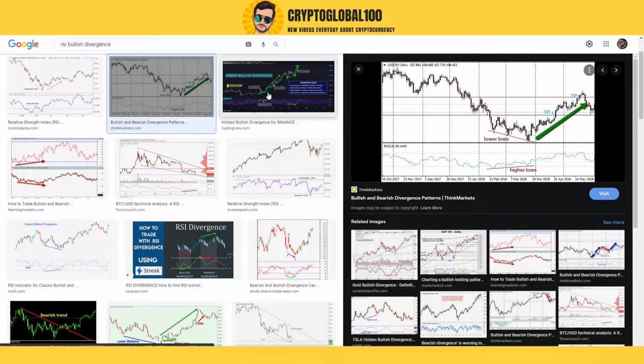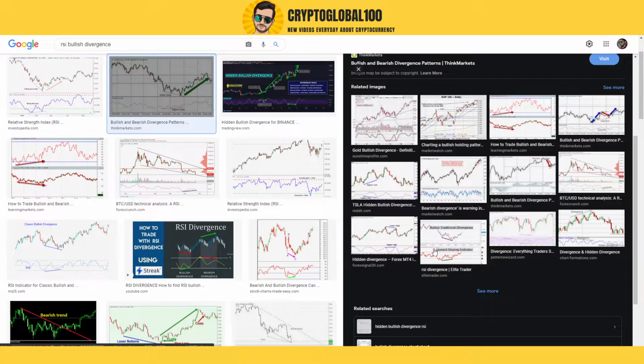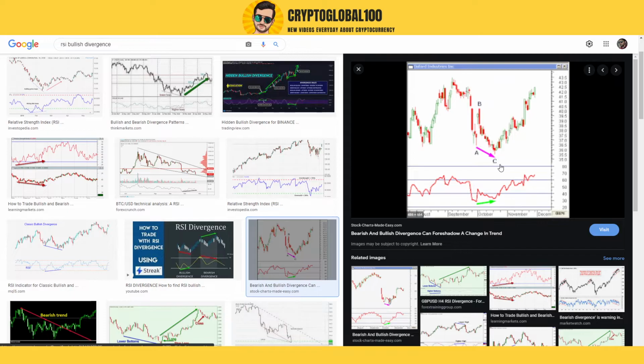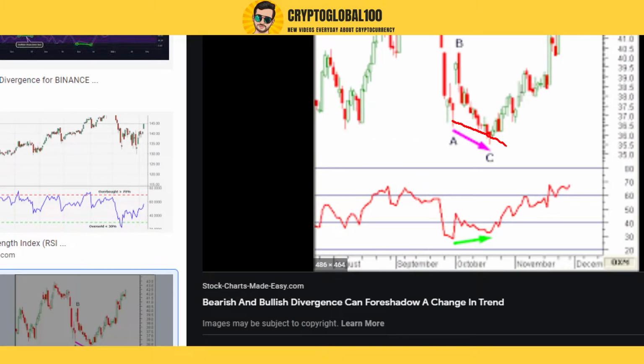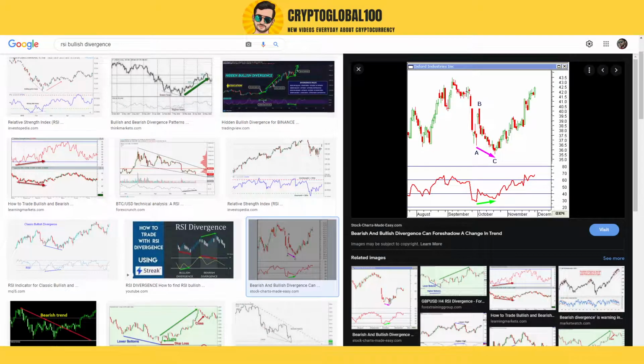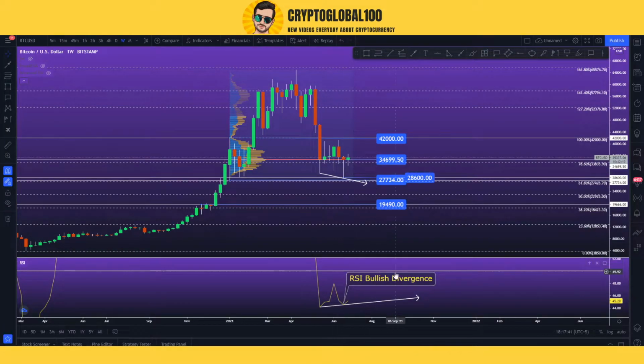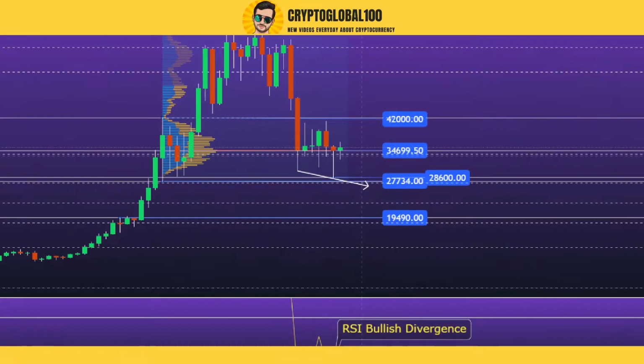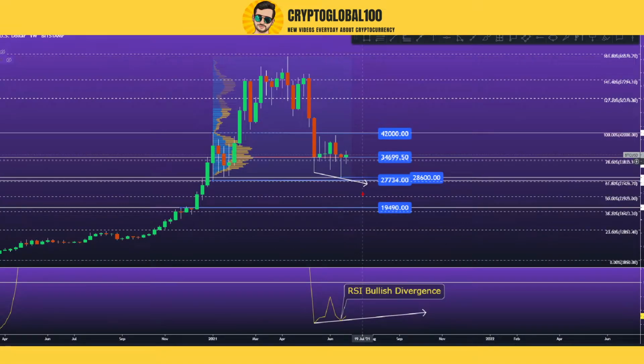Now what do we have here? If I take a look at another perfect scenario like this one, you see the price making a swing low, but the RSI making a higher low. If that is the case, then we got one confirmation from the indicator that the price wants to stay above this level of 34,700 to 34,000, you can call it whatever.